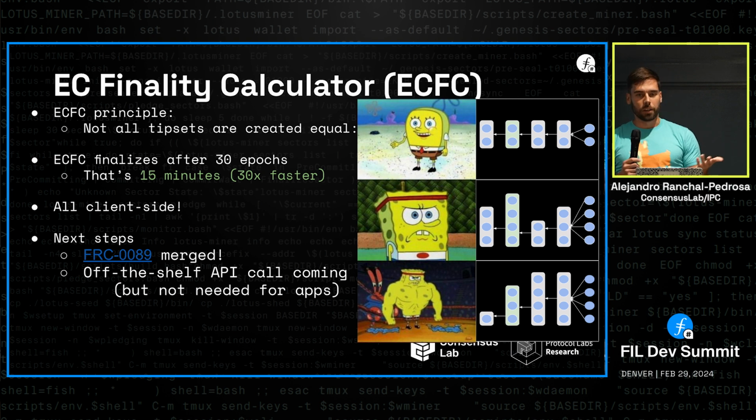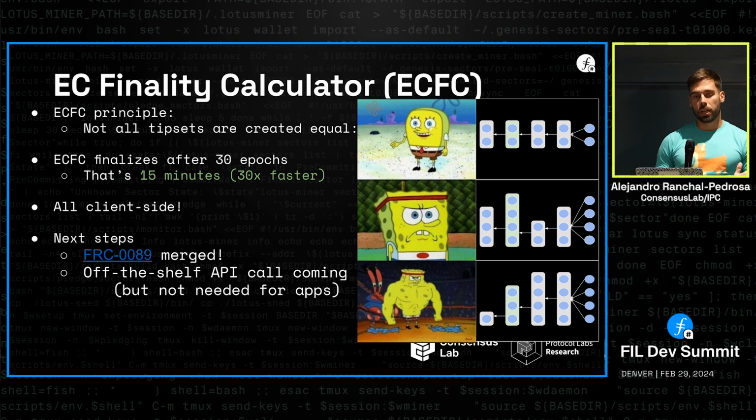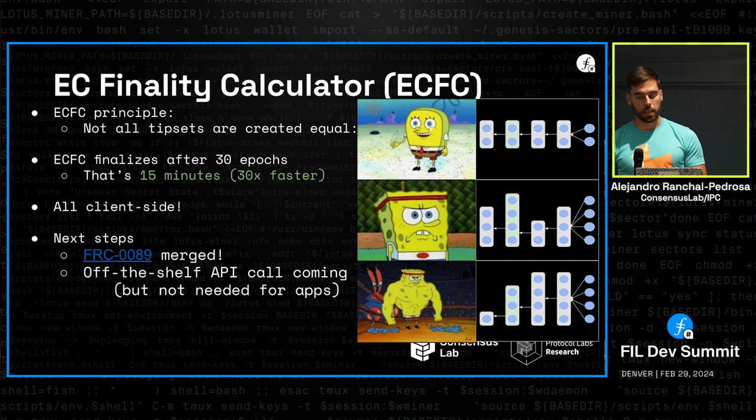It turns out Filecoin normally works well, synchrony occurs, and you more often than not have multiple consecutive tip sets with 5 blocks, with 4 blocks, 6 blocks. So in most cases, if you use this information, the fact that you are in a pretty good case, you can actually bring down the finality time to just 30 epochs, which is 15 minutes. So it's a 30x improvement with respect to the absolute worst case value. And it all can be done just with your own full node, with the information that your full node already has.